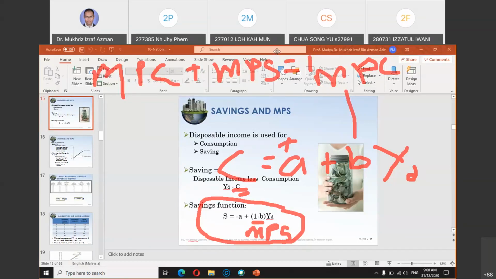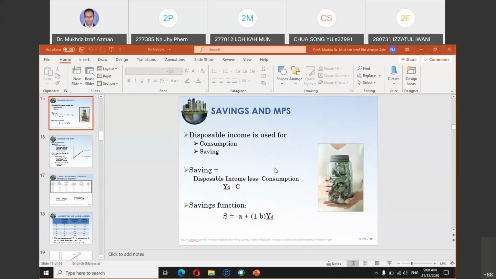So why am I highlighting this equation again? Because sometimes you are required to calculate the savings level when you are only given the value of MPC, not MPS. But once you know MPC, you can calculate MPS as well, because MPS is 1 minus MPC. So if you are given the value of MPC and the value of income, you can calculate the value of saving.